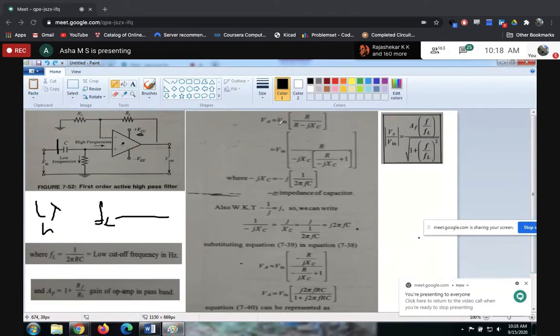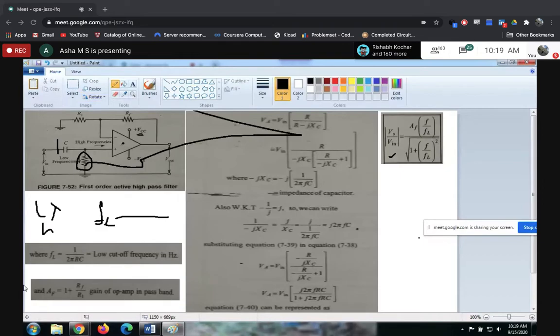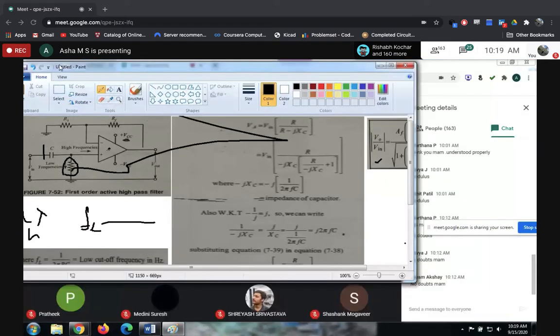So once again, gain is nothing but V naught by V in. To calculate this, we are calculating the voltage at this point, VA. So let's calculate the voltage at this point. VA is equal to V in. You can see here, there we took minus jXC in the numerator, correct? In the low pass filter. But here it is V in into the resistance of the other branch. So that's why we have considered R in the numerator. Got it?